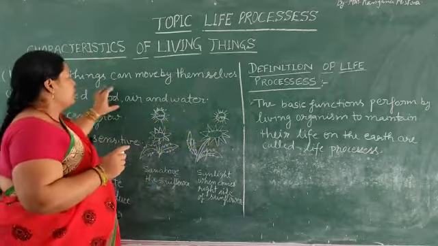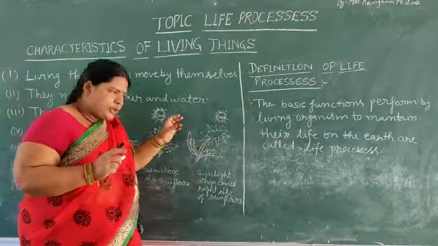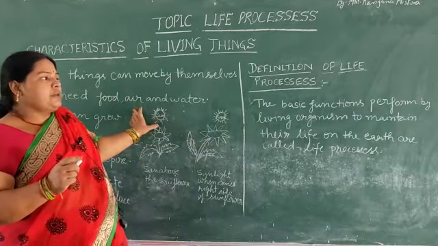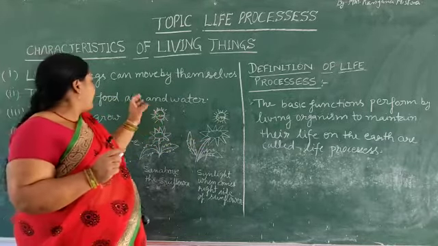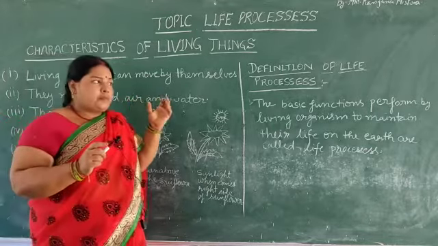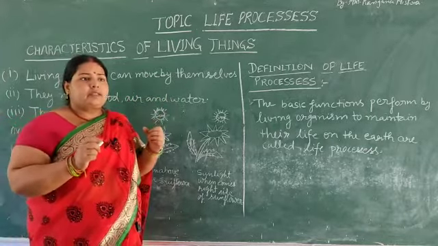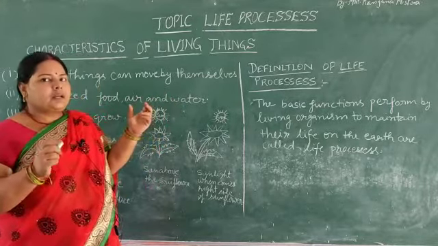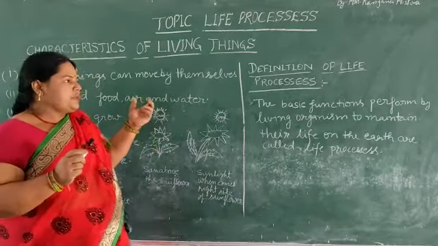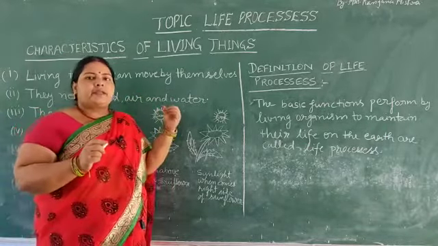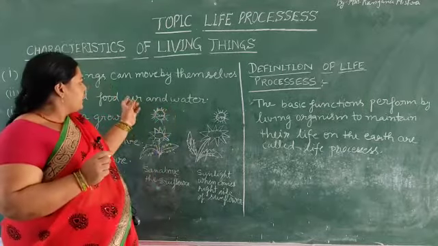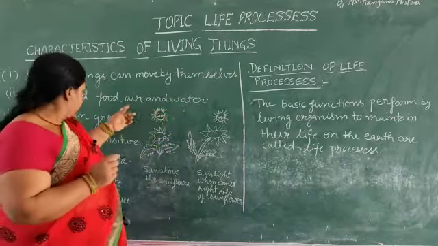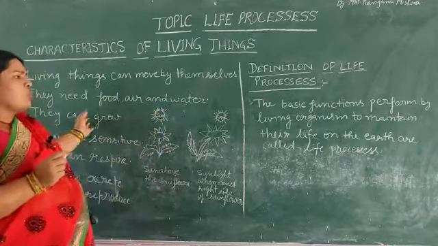Second, they need food, air and water. Dear students, animals and plants take food for energy, and air and water to survive on the earth. So we can say when they take food they get energy, and from the water they can survive on the earth. On the earth they can grow.